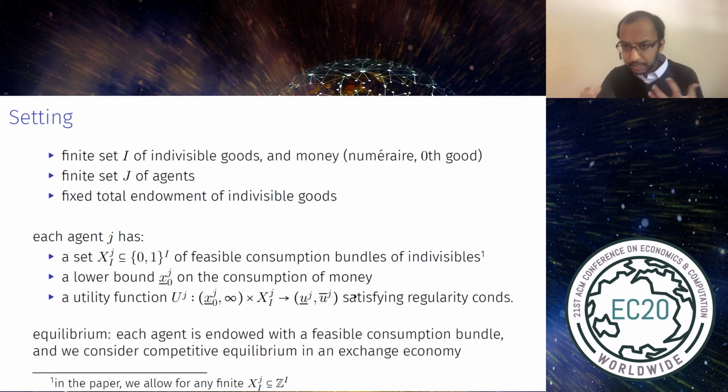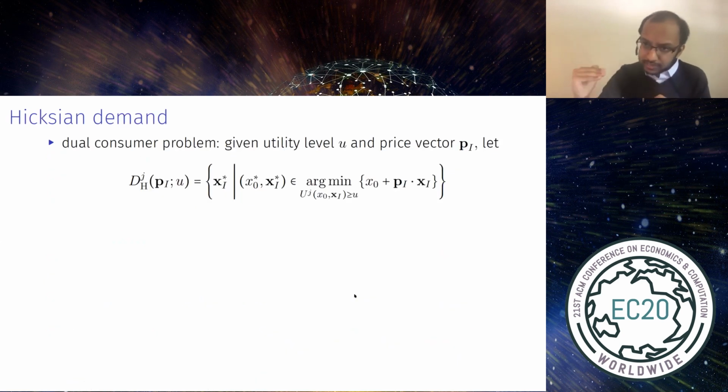In terms of equilibrium, what we think of is we suppose that each agent is endowed with some feasible consumption bundle, and they can exchange goods and money among themselves, and we consider competitive equilibrium in the exchange economy. We are going to look at these economies using the dual consumer problem. So I want to say what that is more precisely.